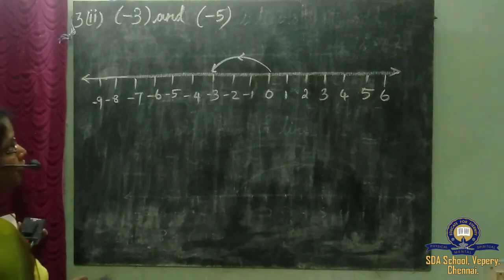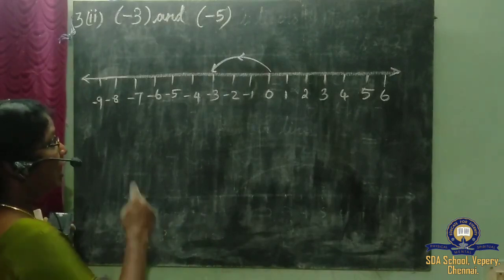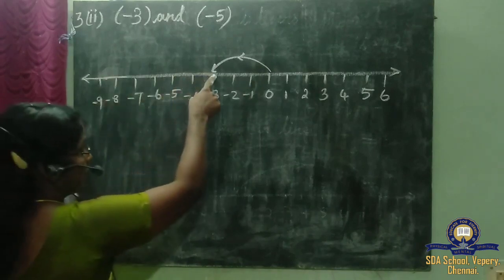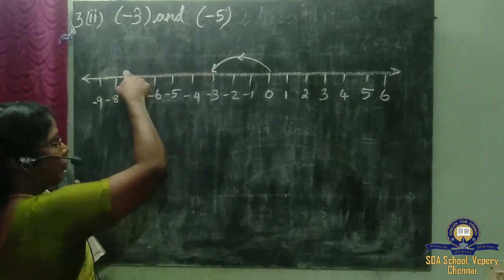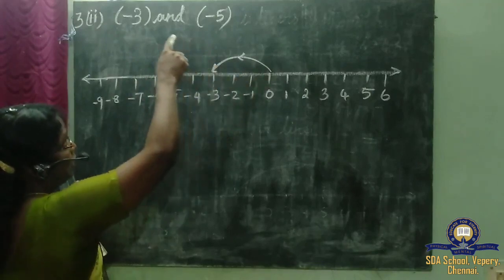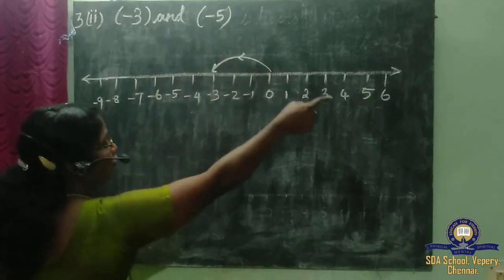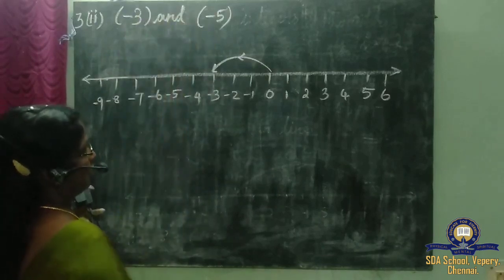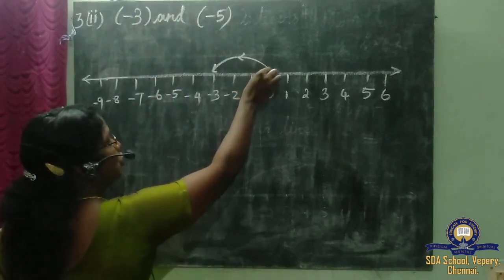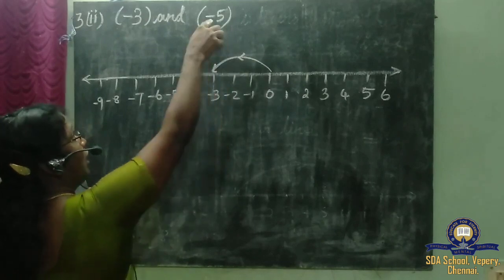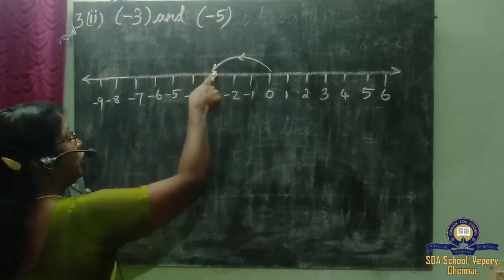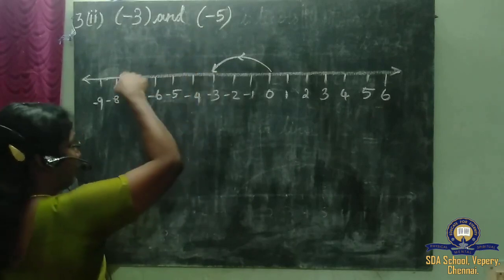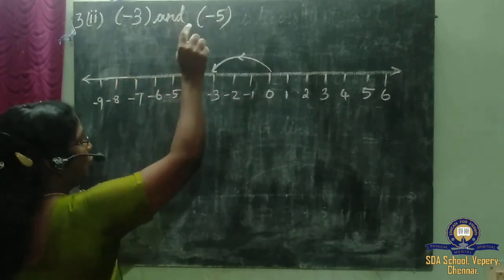From minus 3 we are going to add again another negative integer, that is minus 5. So 5 units we must come backward, not forward. You should not think add means plus, so we need to go forward, not like that. We have to see the signs here first. So 0 to minus 3, then again from here we need to count 5 units because a negative number is given, so we are traveling backward again, 5 units.